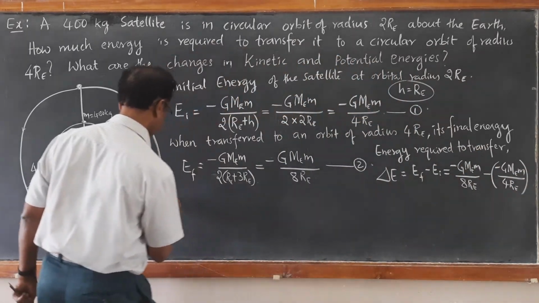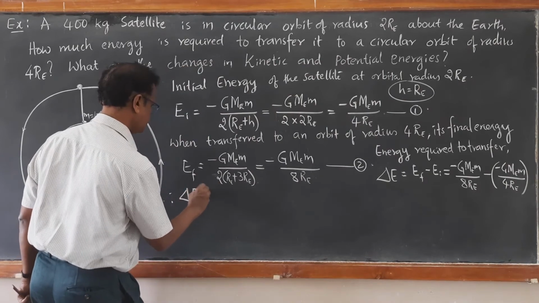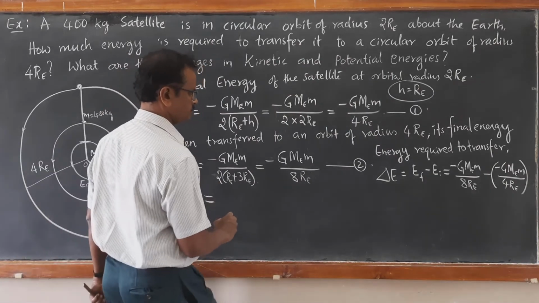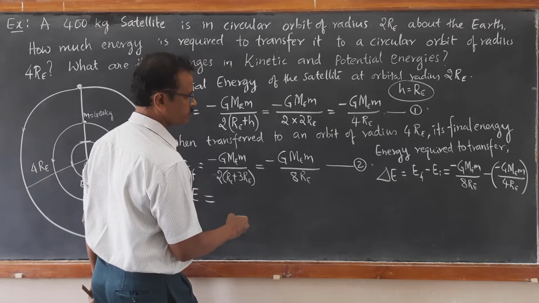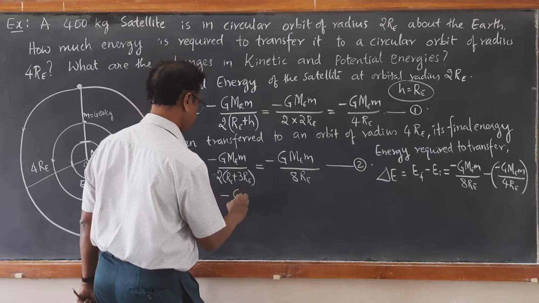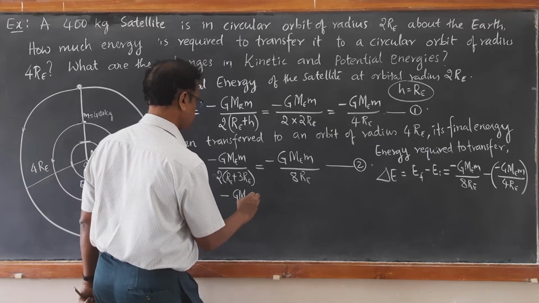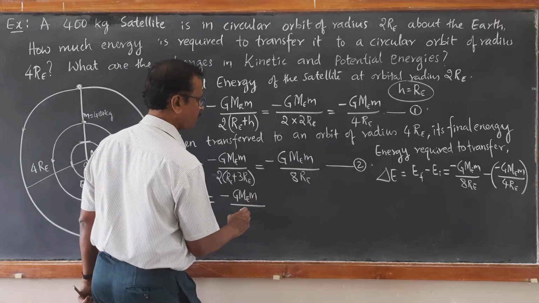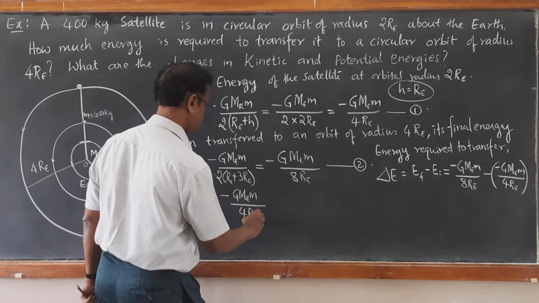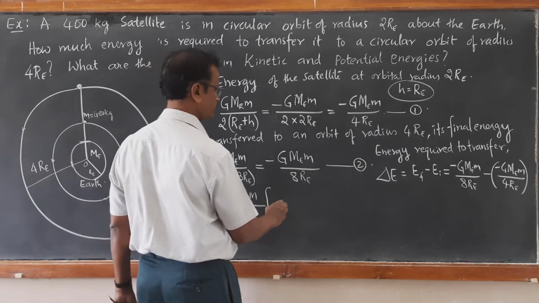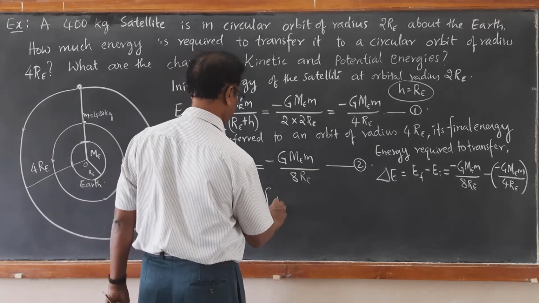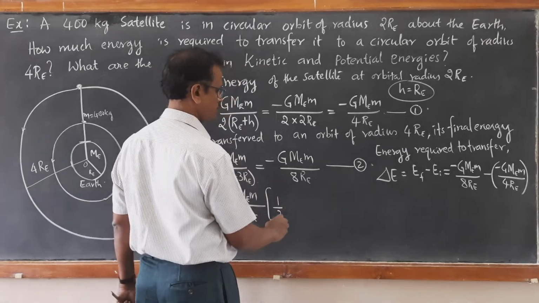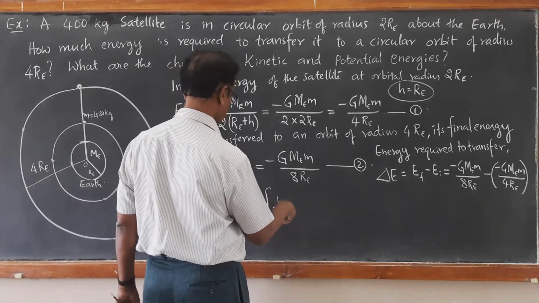Therefore delta E is equal to, we can take out GMEM upon 4RE as common. Then you are left with 1 by 2 minus 1.